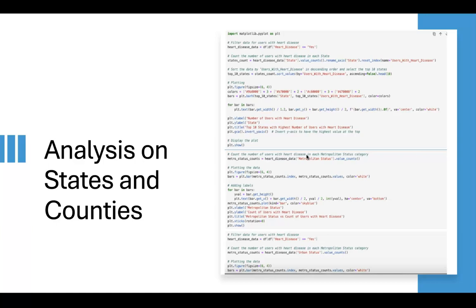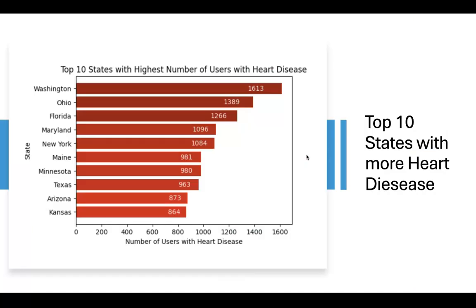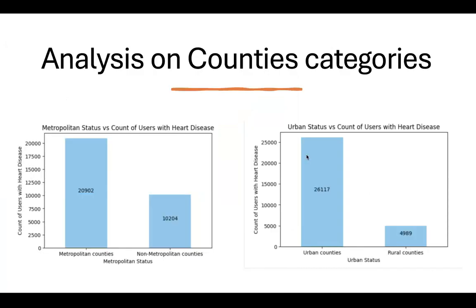Hi everyone, my name is Angsha and I am the business analyst in this project. We have analyzed state and county. This is the screenshot of the code. We have also analyzed the top 10 states with more heart disease, and we can see Washington has the highest number of users with heart disease. And we have analyzed county categories. Metropolitan counties have more users with heart disease, and among urban and rural, urban counties have more users with heart disease.